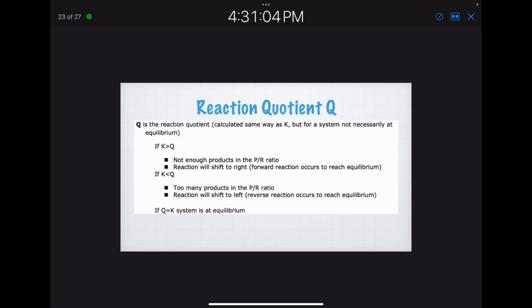Reaction quotient Q. Q is a reaction quotient, calculated the same way as K, but the system's not necessarily at equilibrium. That's the main thing. I've already gone over that, and you can read through that again.